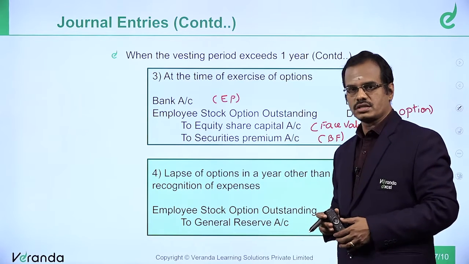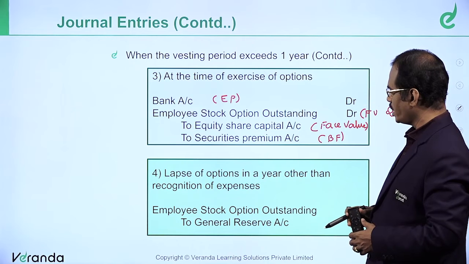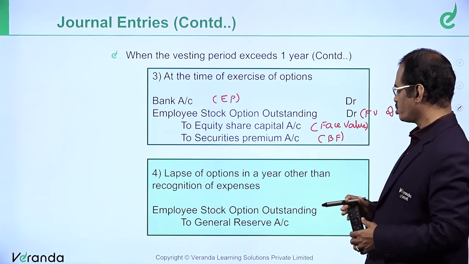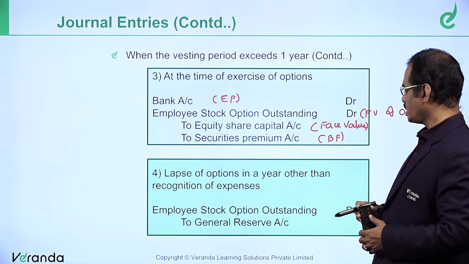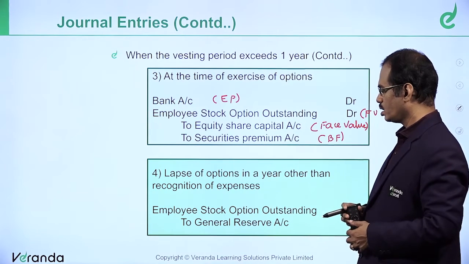Lapse of options, in a year other than the year of recognition of expense. What should you note here?